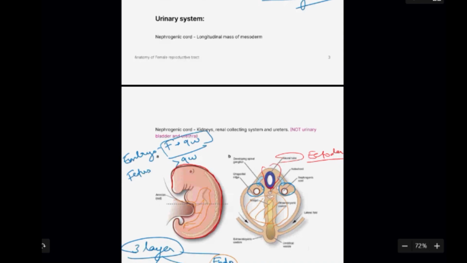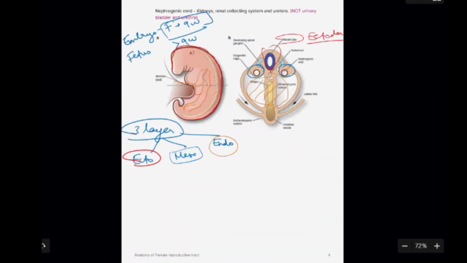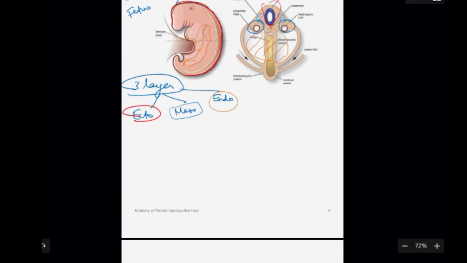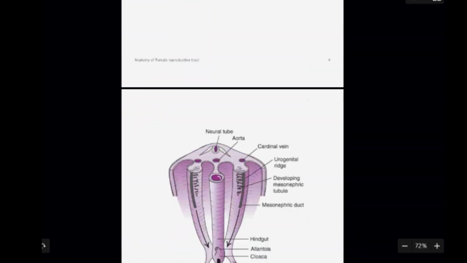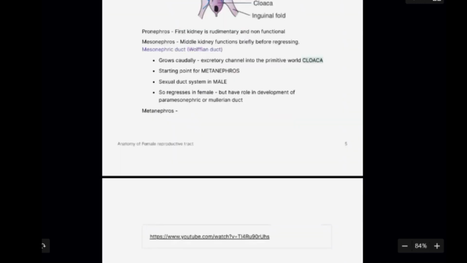Okay, so this is going to come in 3 different timelines. First you are going to have an organ called the pronephros, and this is going to become the mesonephros, and the third will become the metanephros. Okay, so the nephrogenic cord will develop into 3 things. It will develop first into pronephros, and the pronephros will regress. Pronephros will develop and then it will regress. In that place mesonephros will develop and that will regress to form metanephros.